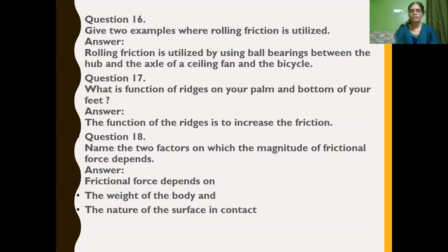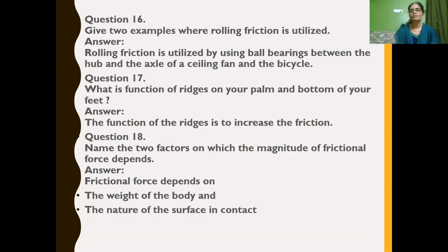What is the function of ridges on your palm and the bottom of your feet? You can see rough ridges, like lines, on your palm as well as on your feet. Ridges and grooves always increase the friction, isn't it?